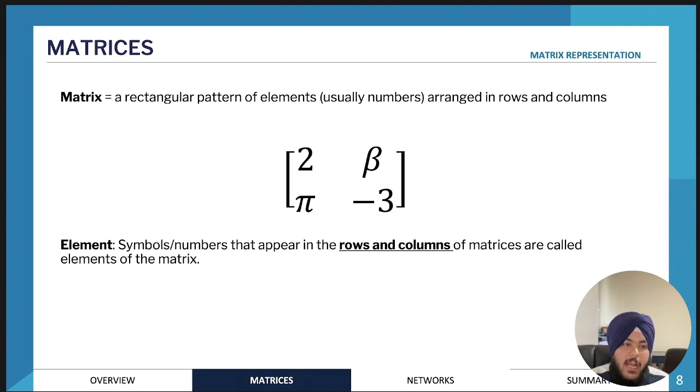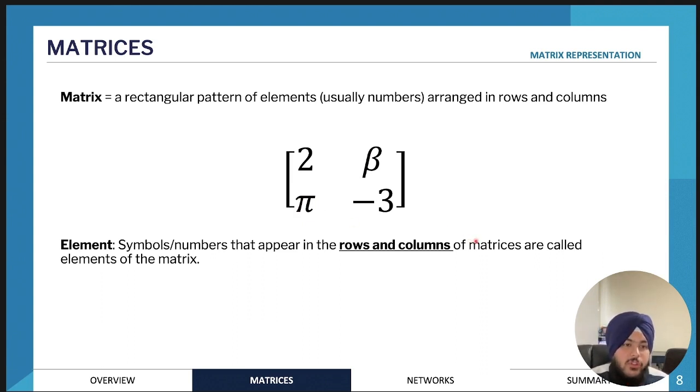Matrices are usually rectangular and they usually contain square brackets with elements inside. The individual entries in the matrix are called elements. And these elements don't always have to be numbers. They can also be letters, or they can also be symbols such as pi.